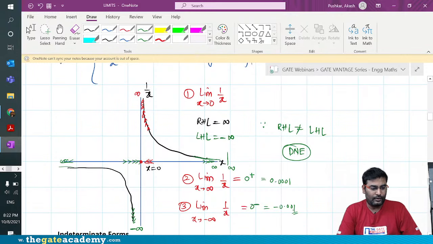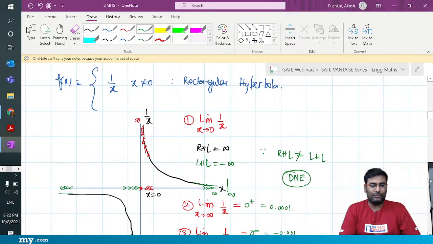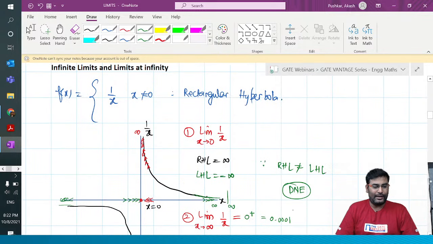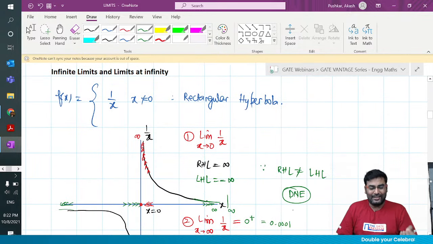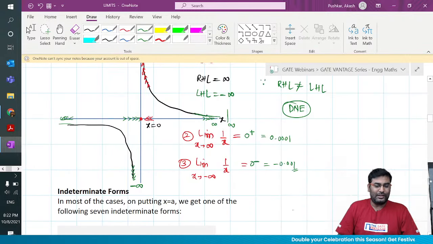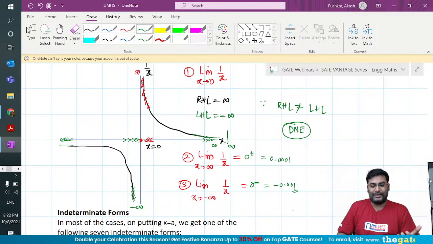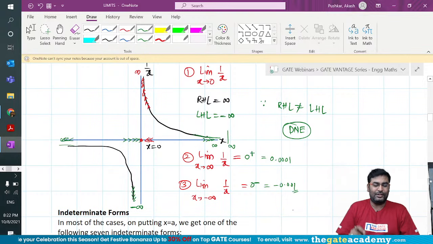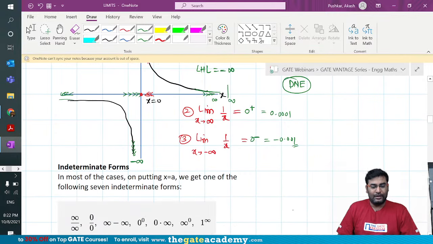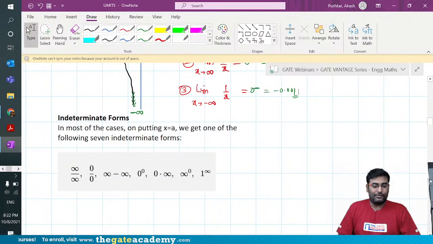Cool. So far so good, guys. I know some of our friends are joining a little late. So we have just understood what a limit is, how it works, where you can find a limit and where you cannot. Then we discussed limits at infinity and infinite limits. Now I'm going to talk about indeterminate forms.